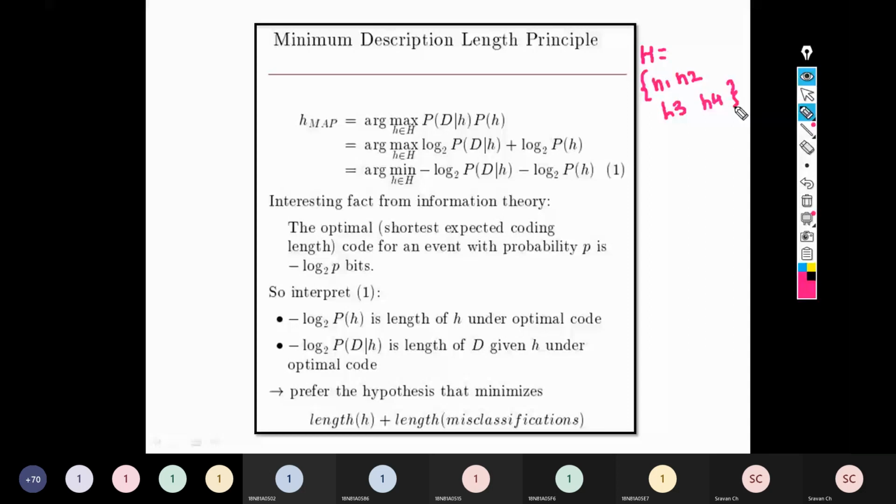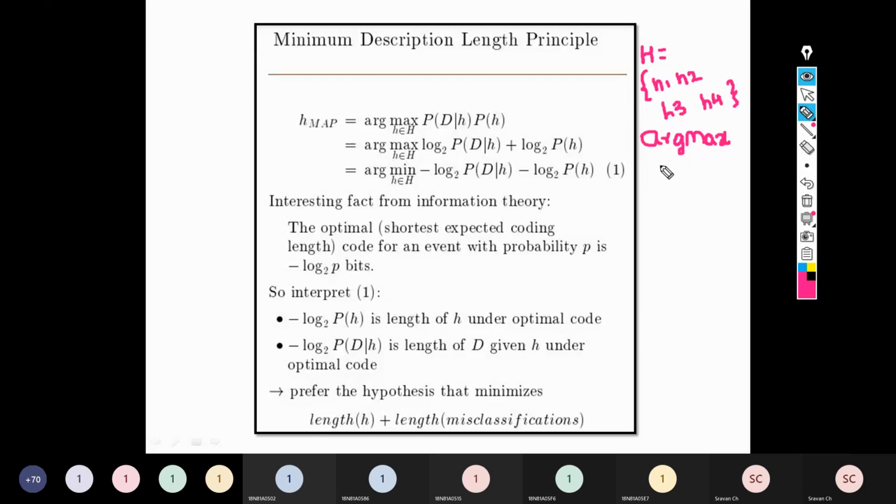So in order to identify the best possible hypothesis, we need to calculate argmax, which we did in our last class. What is the purpose of argmax? To identify the best possible hypothesis from the hypothesis set. And what is the formula for argmax?